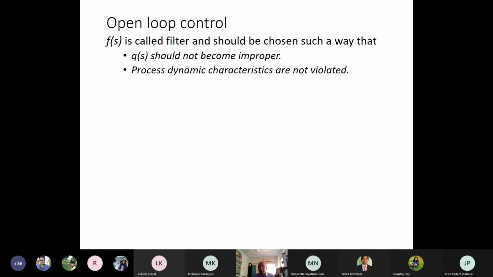So in that case, if I put Fs as 1 by (lambda s plus 1), then that will not be a proper filter transfer function for the first order with dead time process, because that will then violate the process dynamic characteristics.